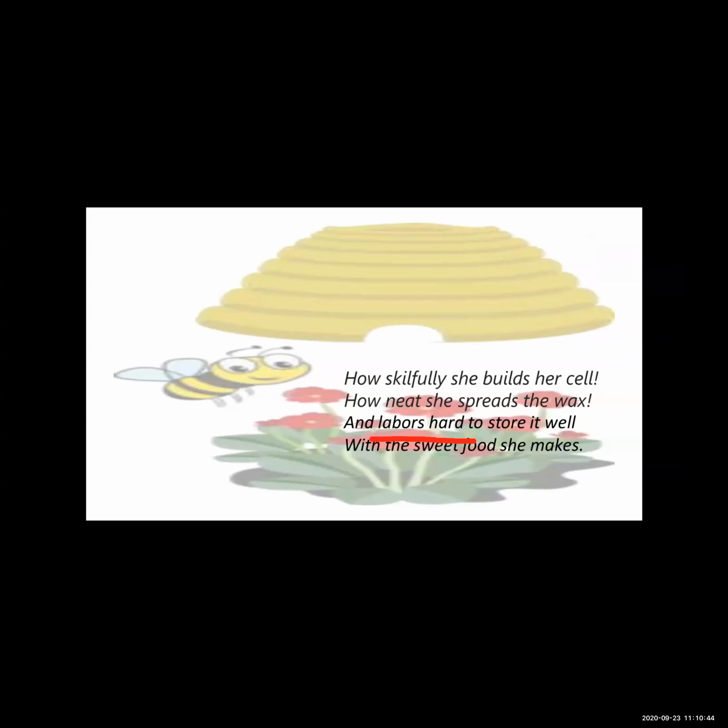You know that there is a box, and in that box she brings all the honey and collects it there, and in that box she builds her cell. Very skillfully she spreads her wax.